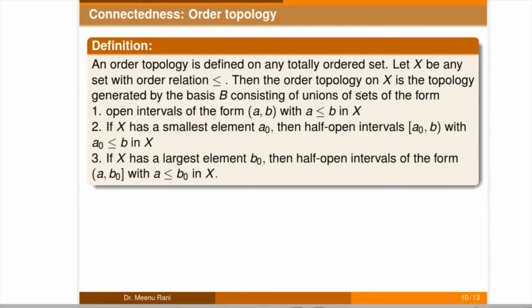Now further we define the order topology, and the order topology is defined on any totally ordered set.